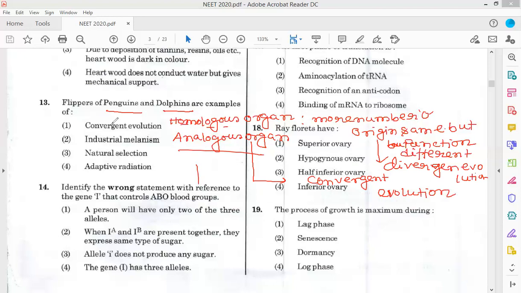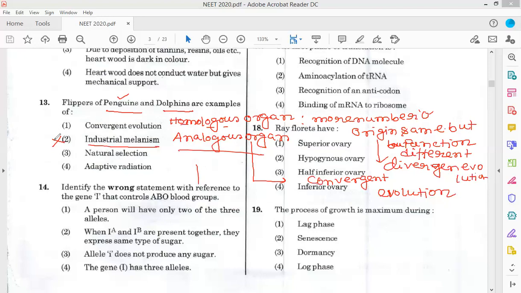So the flippers have the same function, the origin is different, in case of analogous organ.